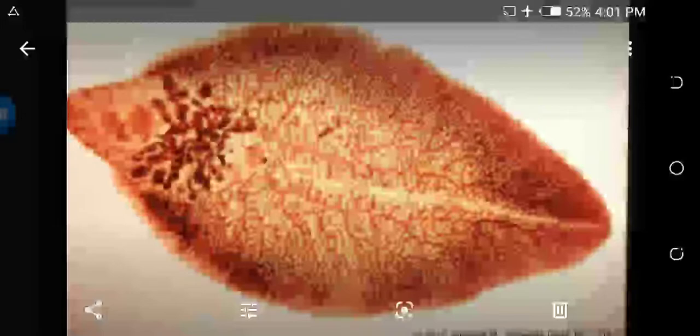In case of external morphology, let us see the shape and size of this animal. This animal is soft, oval, dorso-ventrally flattened and leaf-like. It is about 1.5 to 3 cm long and wide in the middle region of the body. The body is tapered anteriorly as well as posteriorly. The anterior end is broad and rounded while the posterior end is bluntly pointed.